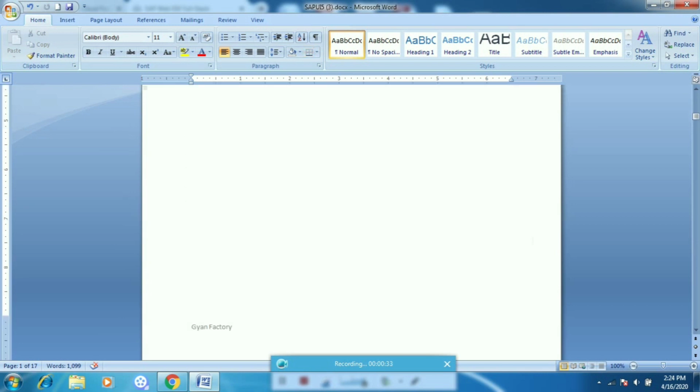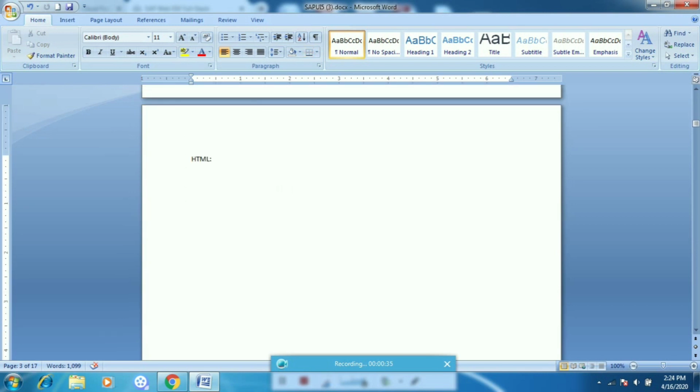Today's session agenda is, first we understand what is HTML, and as I promised you, we will focus more on practical instead of the theory part. We will also see what is the difference between HTML and HTML5. Also we will see what is the difference between UI5 and HTML5. So why are we discussing this question?